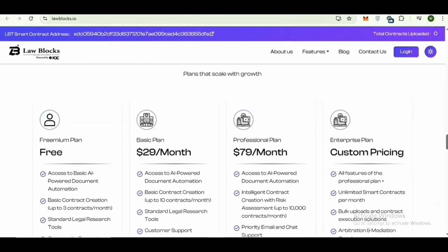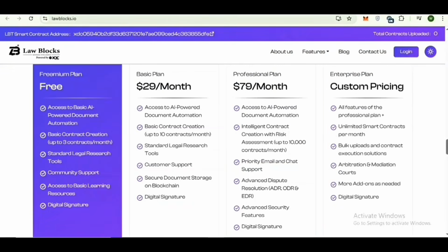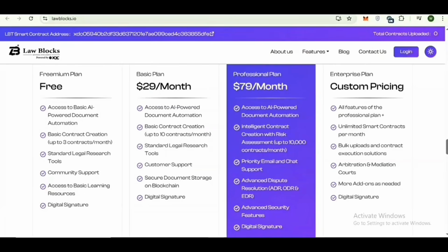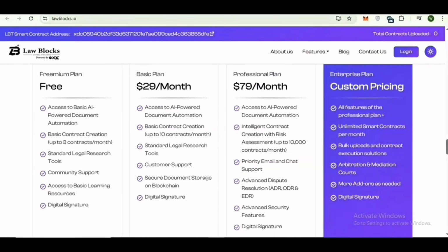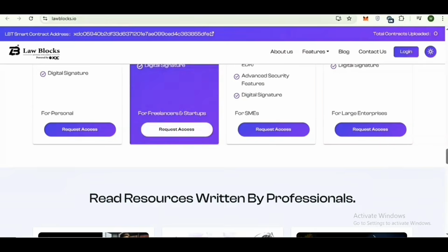So here you can check the plans with a growth-scaling pricing system. So dear viewers, this is the freemium plan. It means free. It provides free access to basic AI powered document automation, and this is the basic plan, and it costs $20 per month, and the professional plan is $79 per month, and the enterprise plan offers you custom pricing. So if you want to achieve this, you can request access. So links have been provided here.